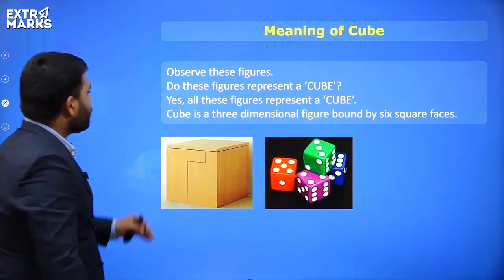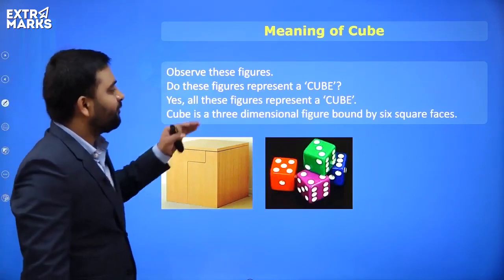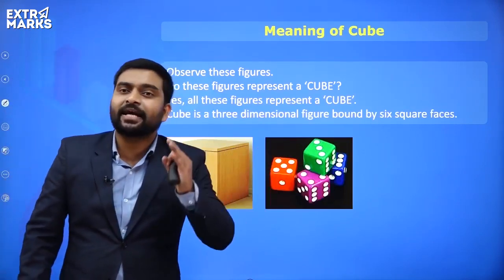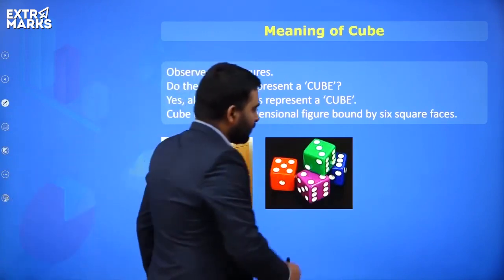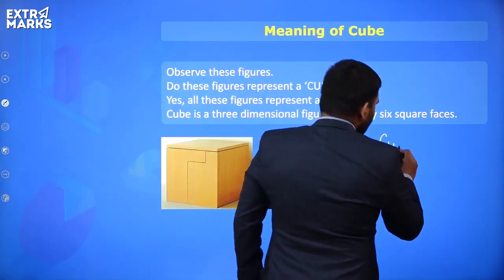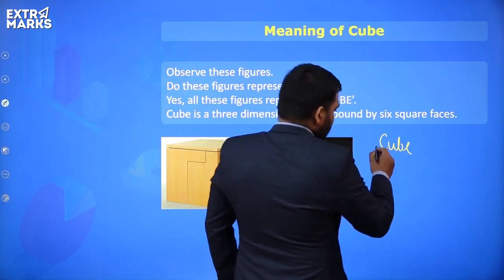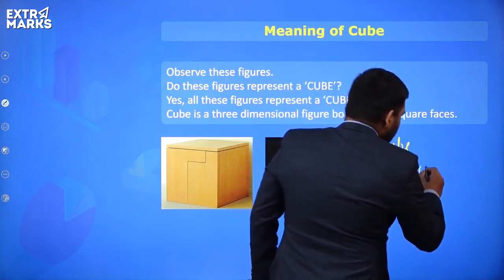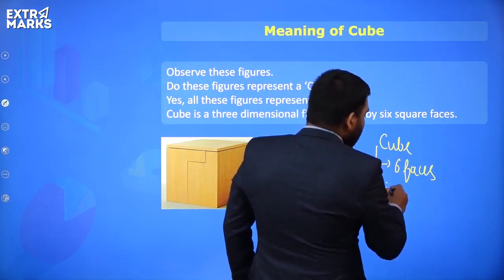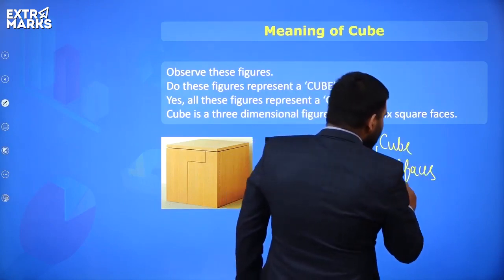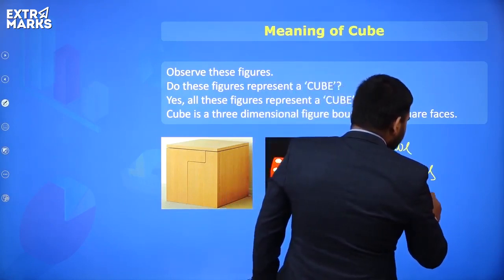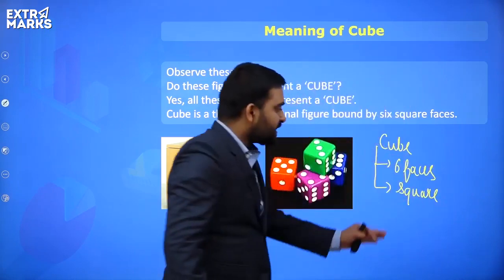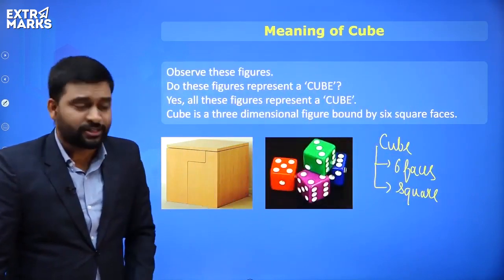So everyone, a cube is a 3-dimensional figure bounded by 6 square faces. That means in a cube, you have 6 faces, and all the 6 faces are in the form of square shape.